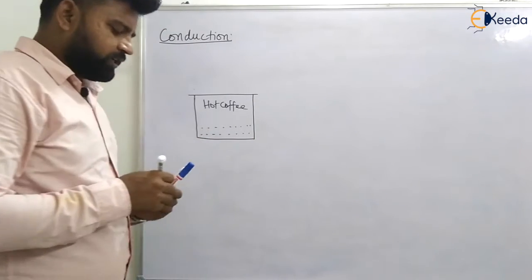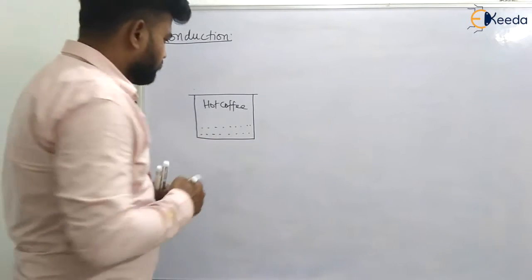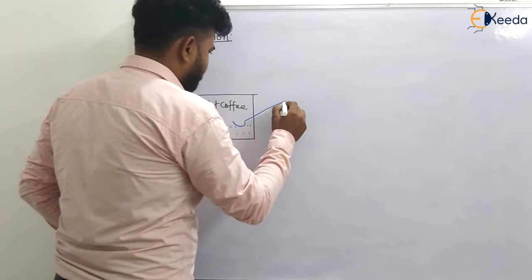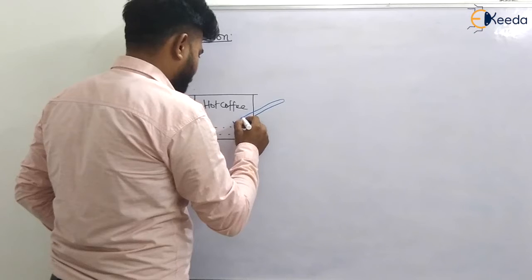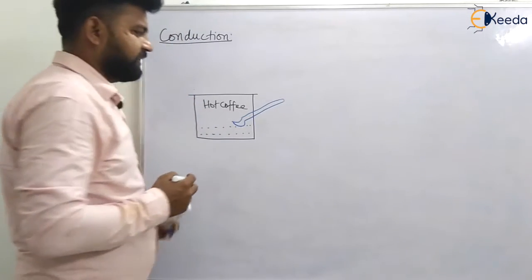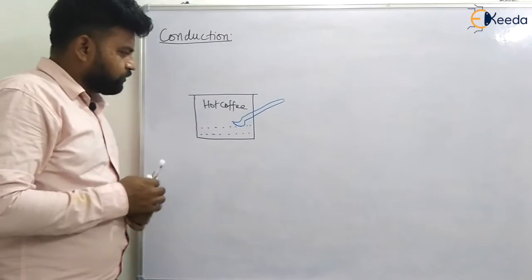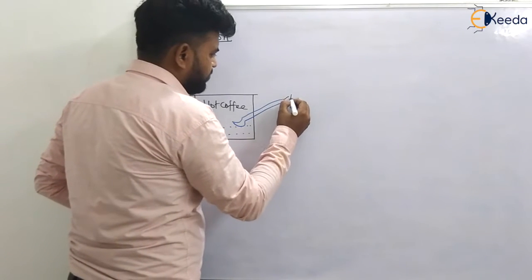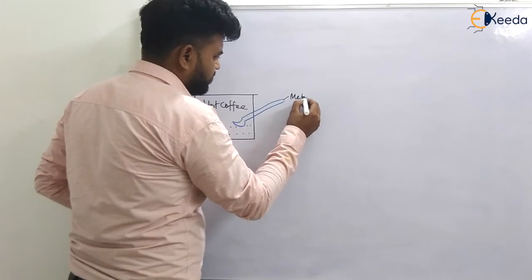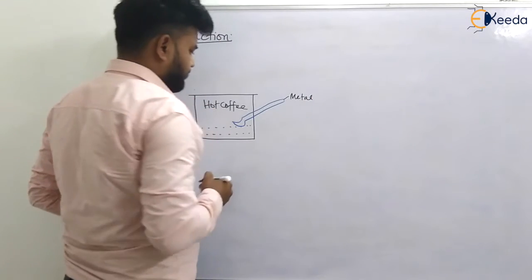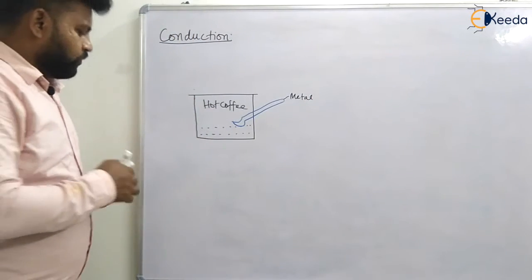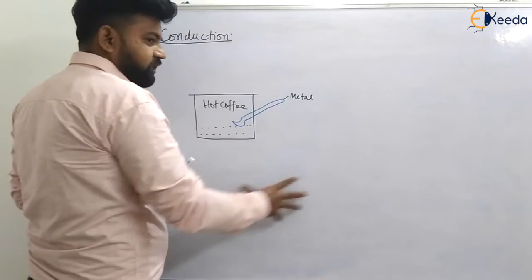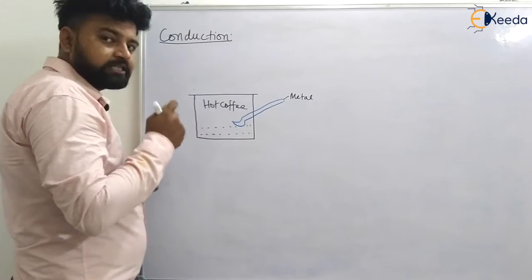So, what I am doing is placing a spoon inside that mug. As you know, that spoon is made of metal, so I'm taking a metallic spoon. The temperature of that hot coffee is higher than the temperature of the spoon.